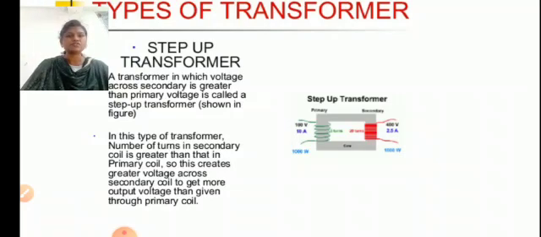In this type of transformer, the number of turns in the secondary coil is greater than that of the primary coil. So this creates greater voltage across the secondary coil, to get more output voltage than given through the primary coil. So in a step up transformer, the output voltage is greater than the input voltage.